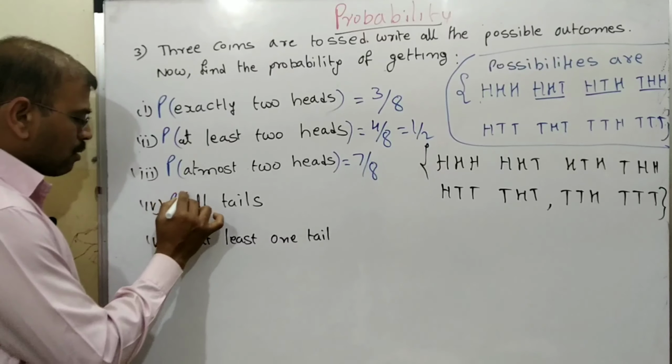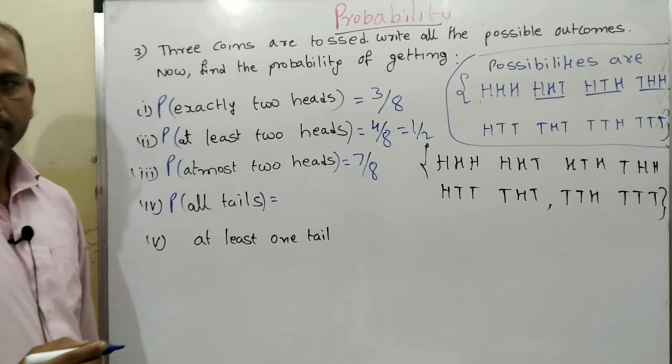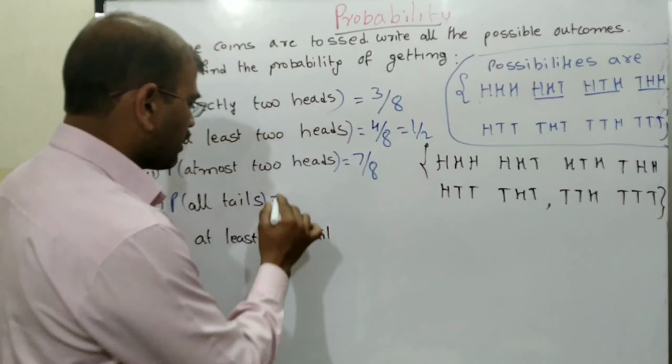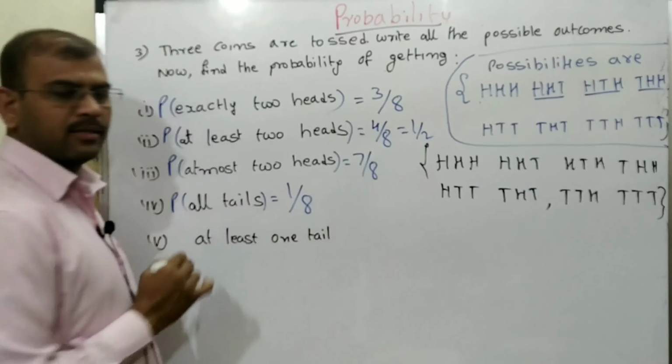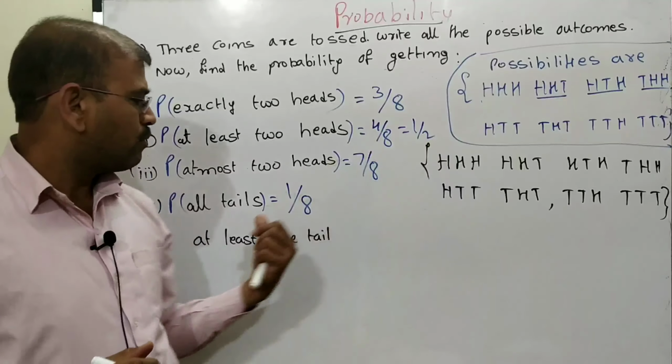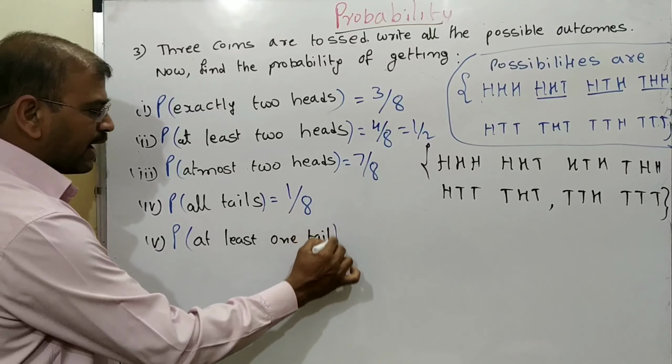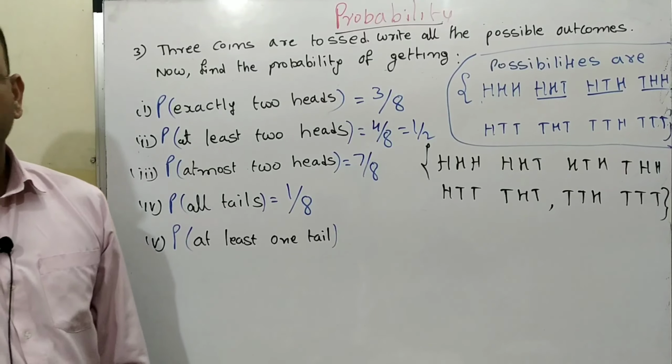So next one, probability of all tails. All tails, how many are there? Only 1 is there out of 8, the last one. Next one, probability of at least one tail.